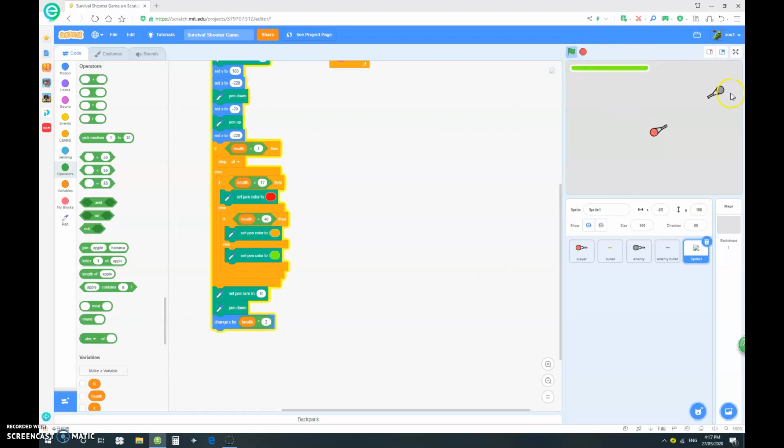But let's see what happened there. Nothing. Just double click it. That will make it a lot better. Yep, looking pretty good. Health bar, everything is pretty functionable.